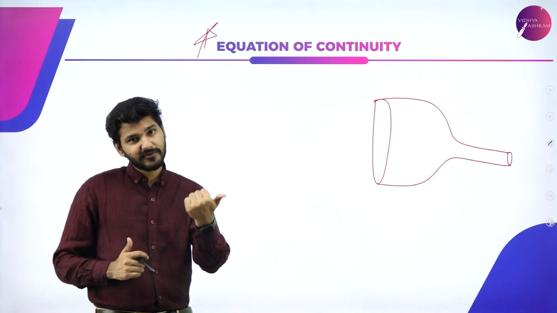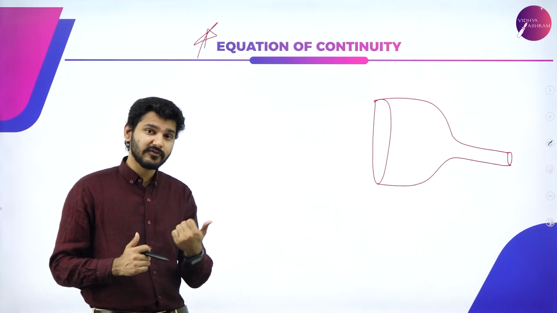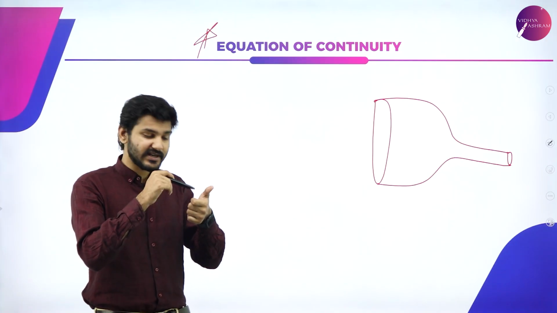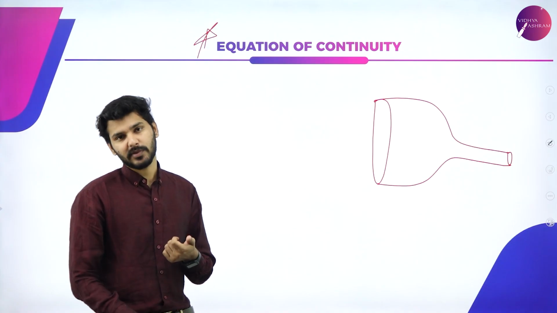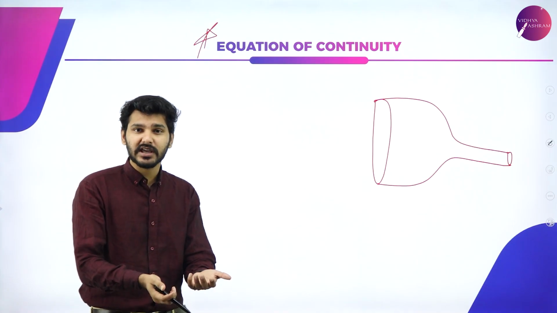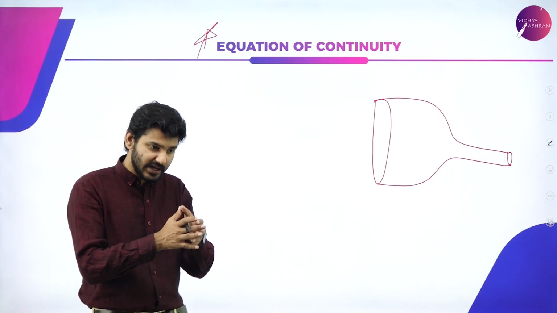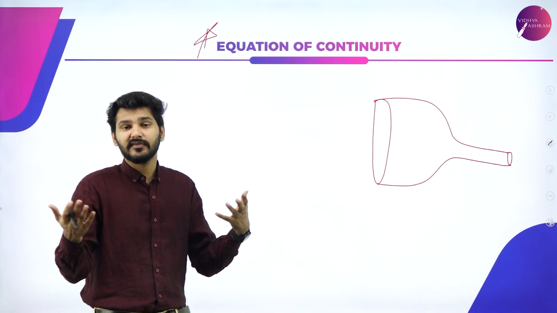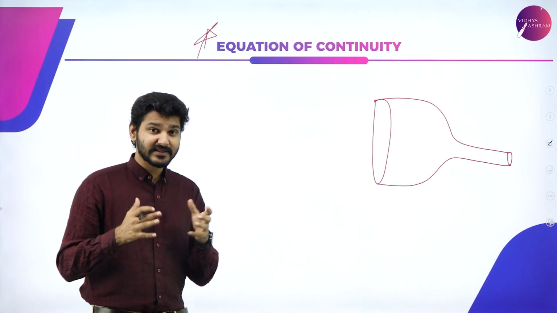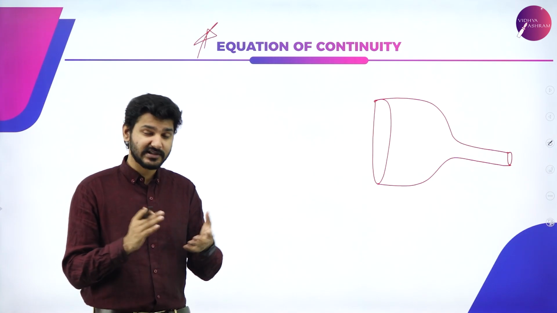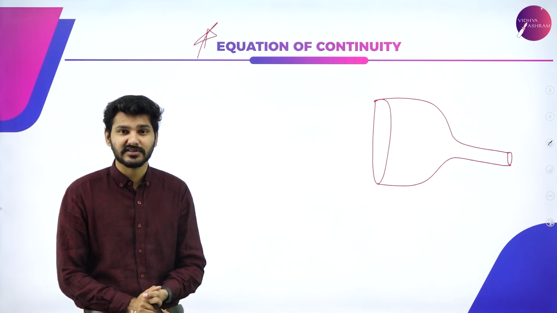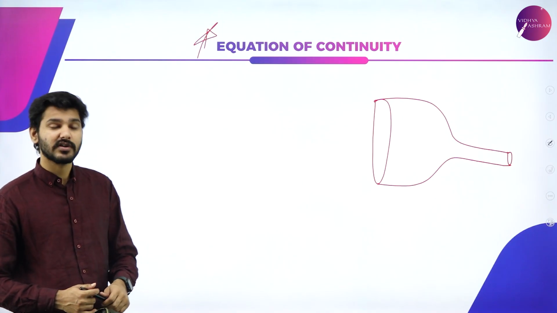Because the water coming from the pipe is not changing. The only thing we are changing is the opening. That is the area through which this water is coming out. So when we change that particular area, the speed of the water suddenly changes. The velocity is changing. And if we increase the area, then suddenly the velocity decreases. So why does this spooky phenomenon happen? That is what we are going to study in this session, the equation of continuity.